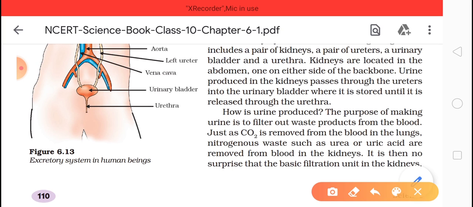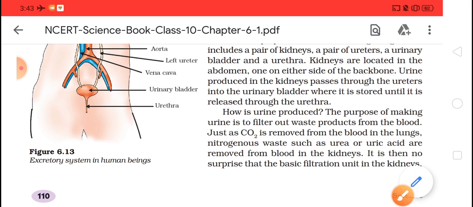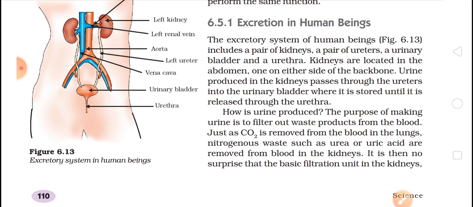A pair means two in number. So we have a pair of kidneys, a pair of ureters coming from each kidney, then a urinary bladder and urethra. We can simply say that we have all these organs.